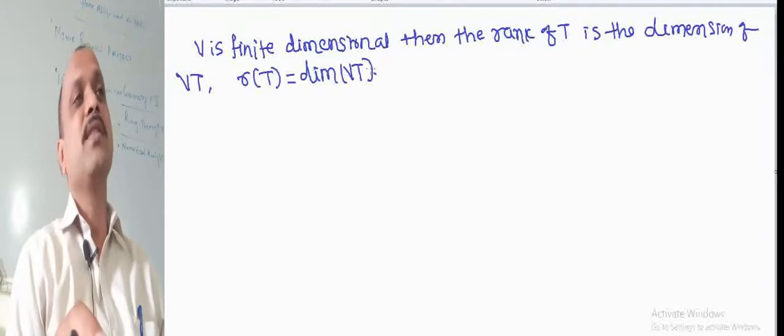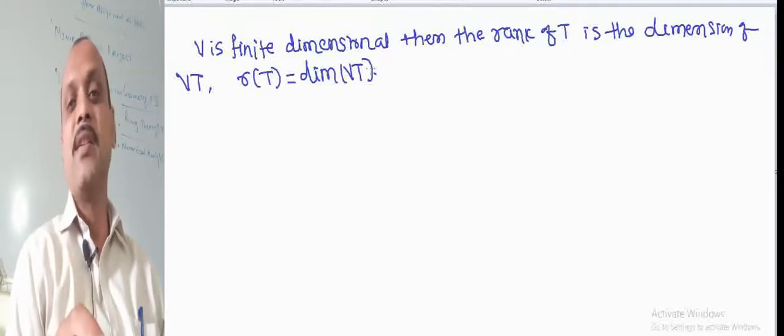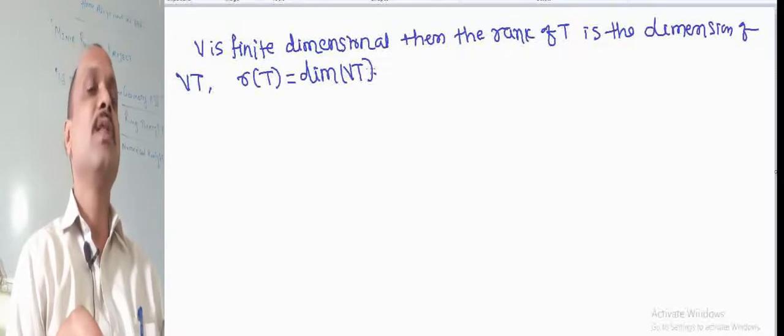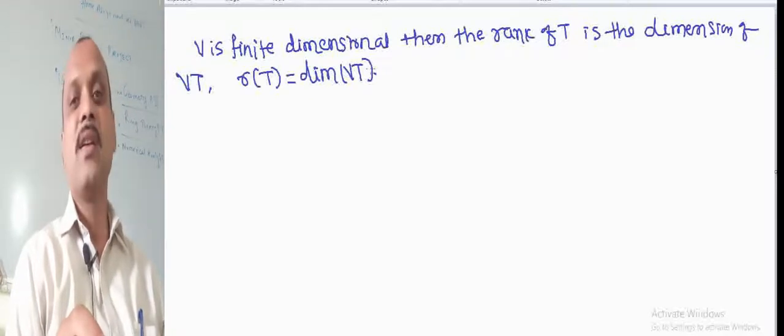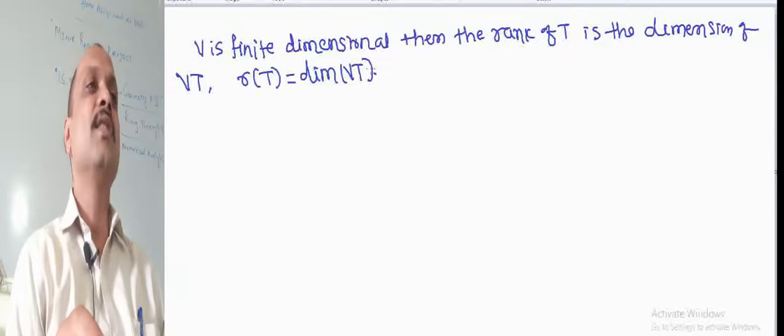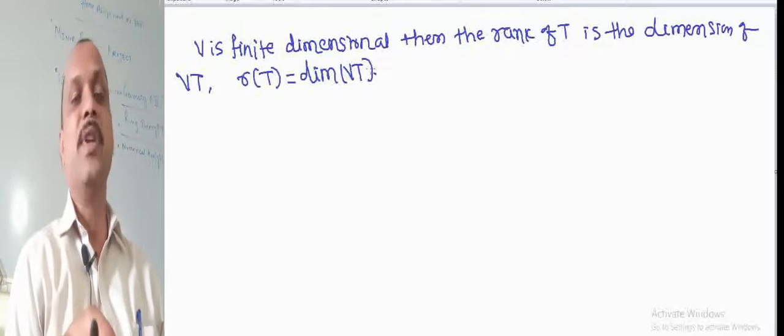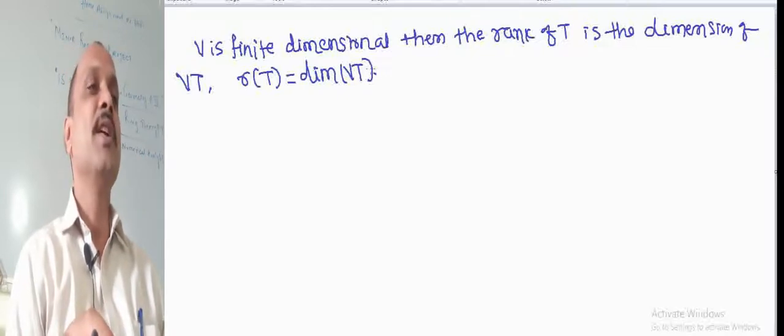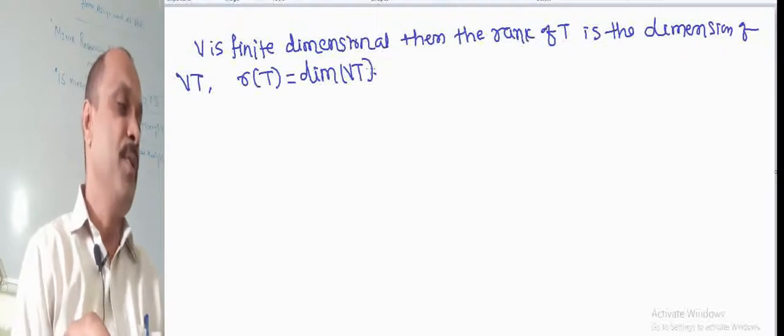We have defined the range of T, and here we have defined the rank of T. Rank of T is the dimension of T of V, that is, the range set of V.